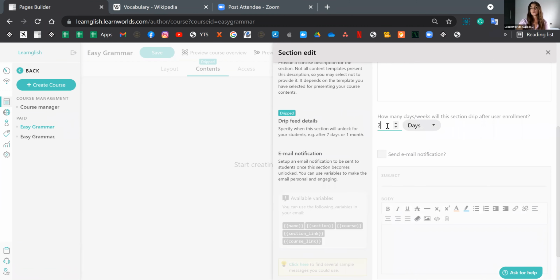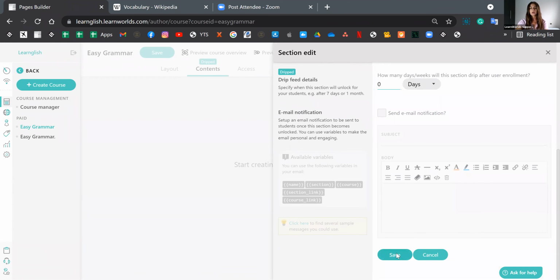Now, this is the first section that we created. I like to keep this to 0, just so that I make it a little bit more friendly. You know, I just enrolled into this course, so I don't want to have to wait 2 days for this material to be available for me, right? So it would make more sense to have this available right away, and then perhaps set the drip feed option on a later section. So I'm going to keep this to 0 for now, and I'm going to click on Save.